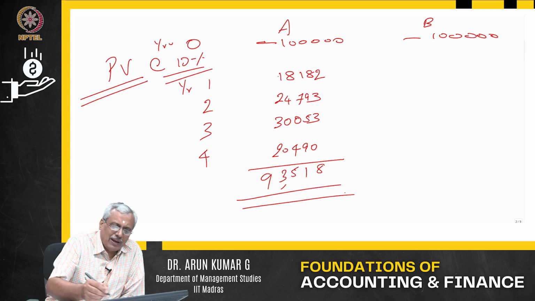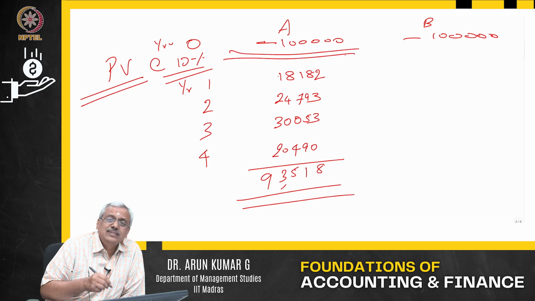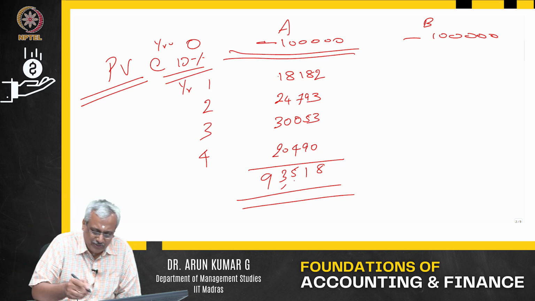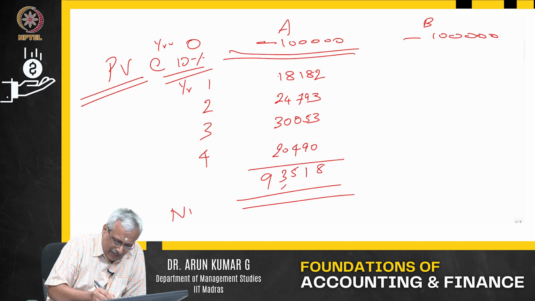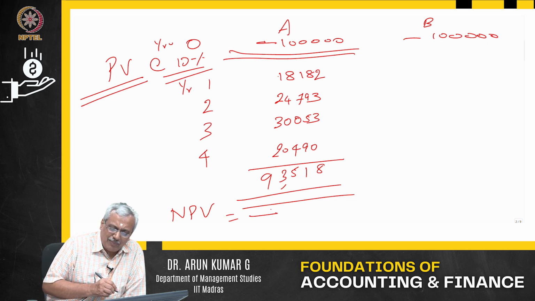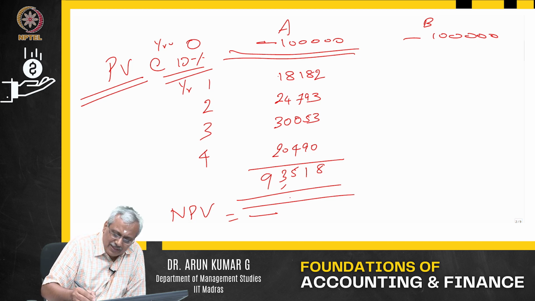The total is 93,518. My cash outflow is 1 lakh. The value of all the cash inflows as of today is only 93,518. So what happens? My NPV is negative: 1 lakh minus 93,518, that is about 6,482.